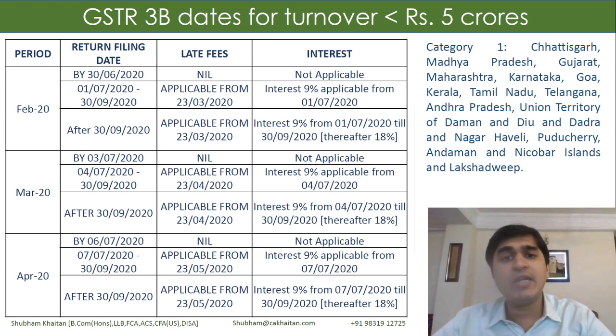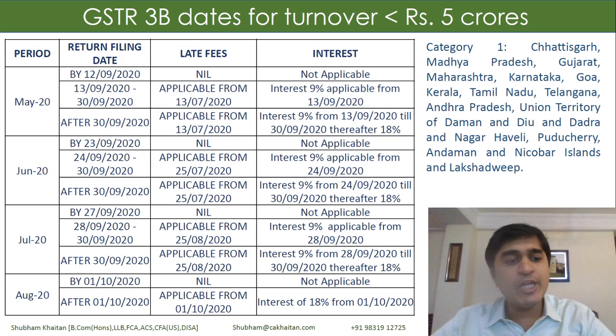However, this 9% lower interest rate is applicable up to 30th September. If you are filing a return after 30th September, in that case, the interest rate would be 18% starting from 1st of October. From 1st July to 30th September, it will be 9%, but after that, it will be 18%. Similarly, for the months of March and April, I'll be calculating interest from 3rd of July and 6th of July. Late fees once again would be retrospective from their actual due dates.